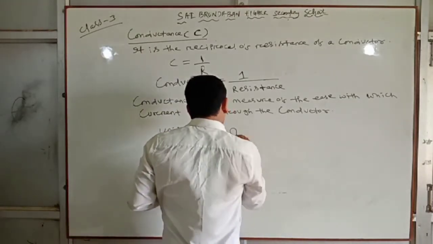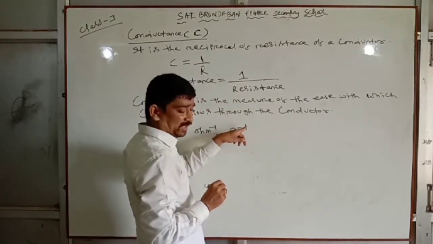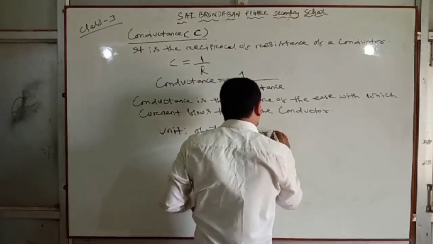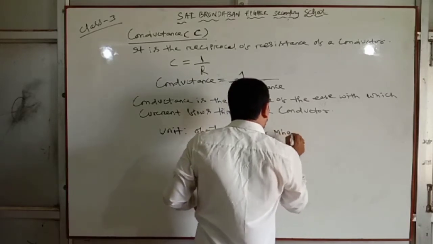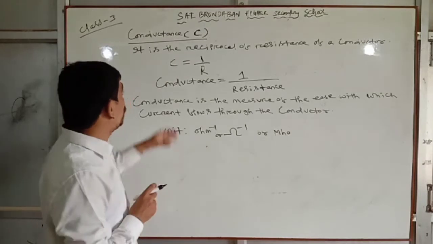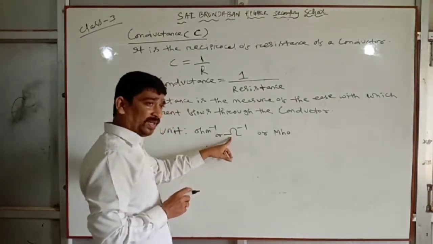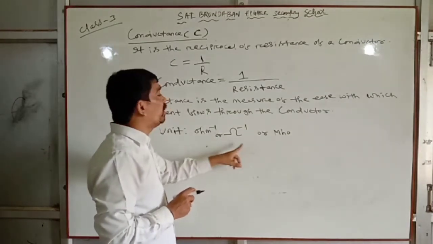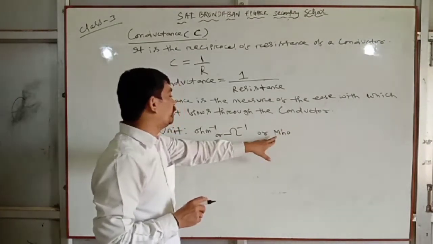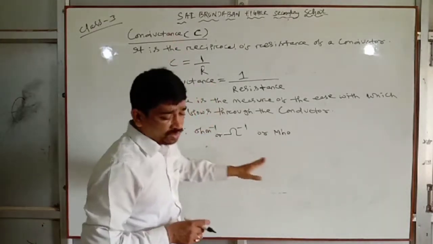Another unit is called mho. So the unit of conductance is ohm inverse, also called mho.